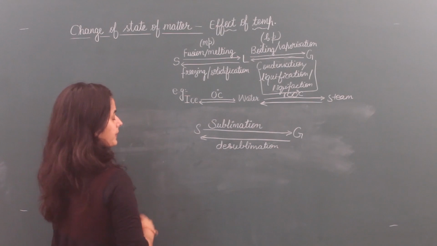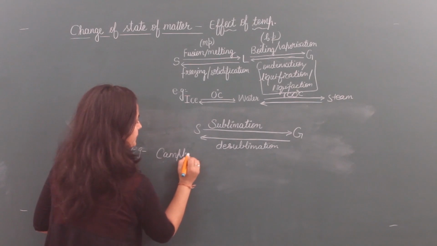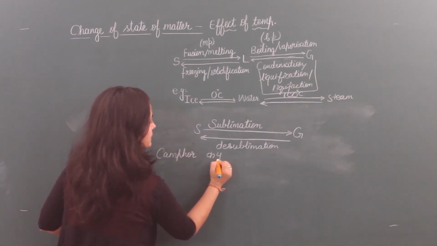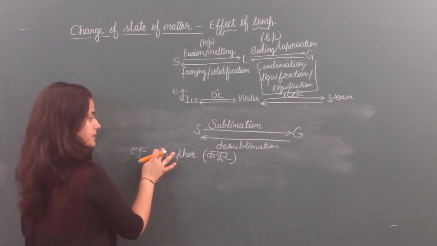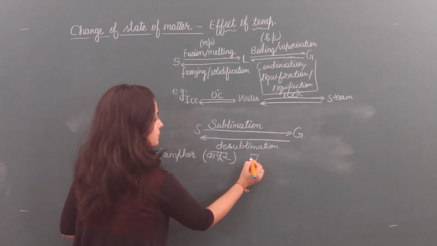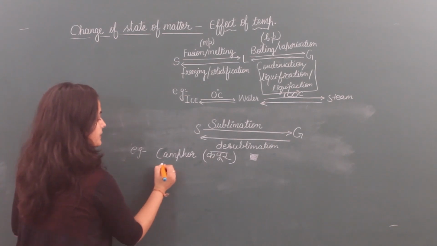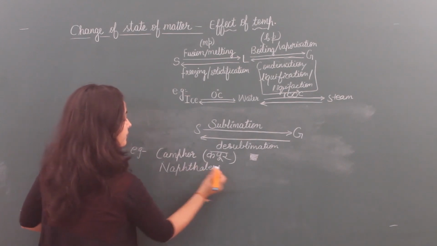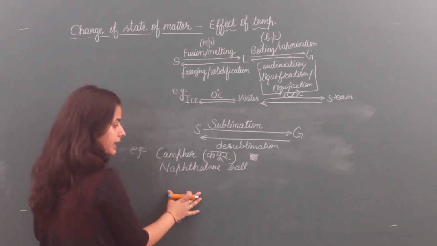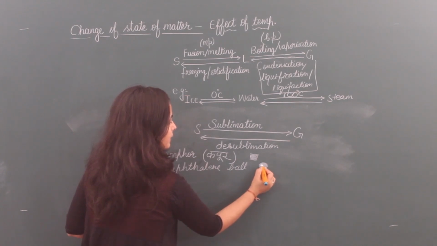So sublimation. Example, camphor, which is known as kapoor. It is used in puja, havan, etc. White piece which you see. This one. This is kapoor. Second example is naphthalene balls. These naphthalene balls are white colored balls which we put in cloth packing.